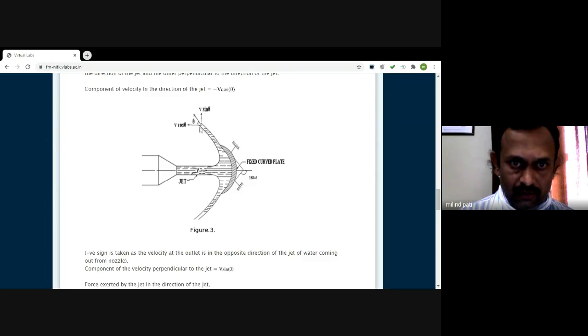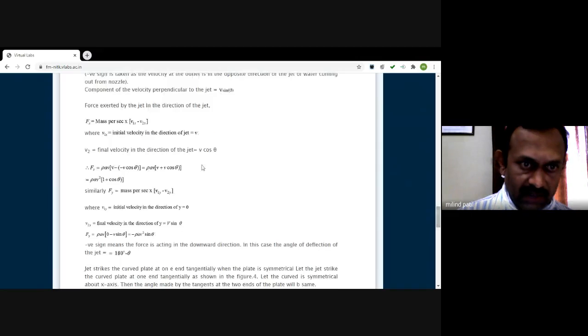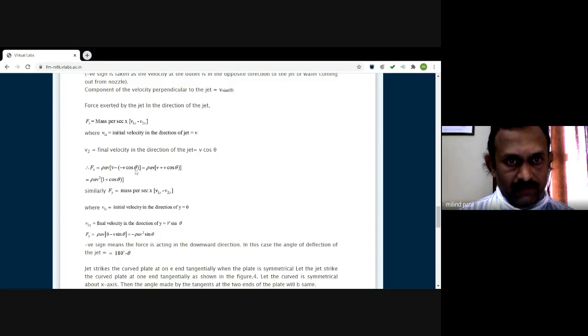Because it acts in the negative x direction. So initial velocity is v, final velocity is minus v cos theta. Initial velocity minus final velocity, multiplied by the mass flow rate, will give us the force exerted in the x direction. So it is rho AV into v minus minus v cos theta. Simplifying the equation, v plus v cos theta, v is common, so it is rho AV square into 1 plus cos theta. That is the component in the direction of x.